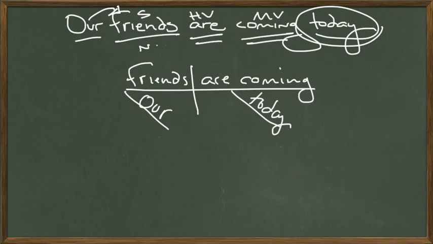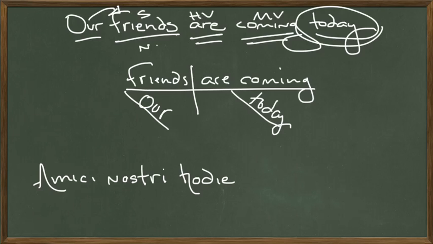noun. So our friends would be amici nostri. They are coming today. So let's just go ahead and throw the adverb in. Hodie, amici nostri hodie. What are they doing? Veniunt. Amici nostri hodie veniunt. Okay, so now let's go back and get rid of the noun, and we'll be left